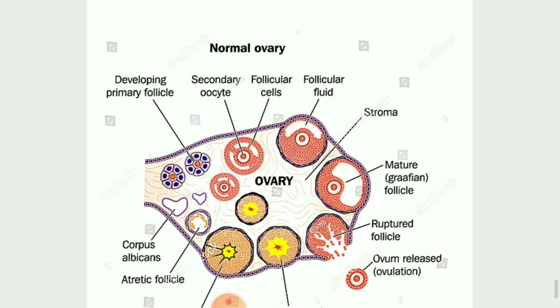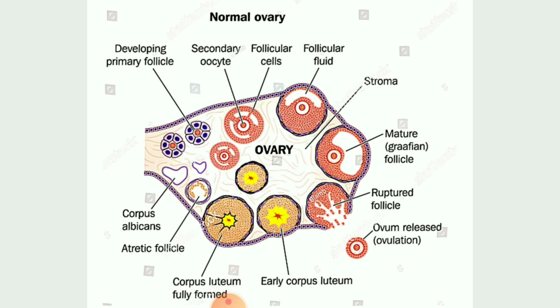Let's see, children. This is a typical structure of a TS of ovary. As you can see here, this is a typical structure of your ovary. The developing primary follicle will convert into secondary oocytes, then follicle cells, then follicular fluid, then stroma will be there. Then the graafian follicle, you can see, children, how enlargement is going to take place. Then after that, the rupture process will be carried out and the ova will be liberated out.